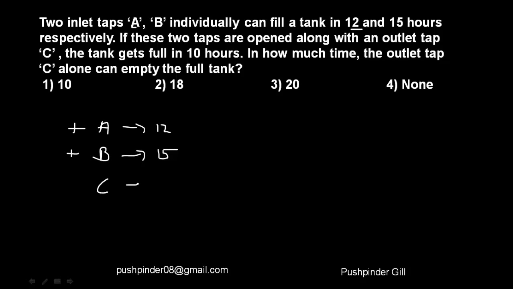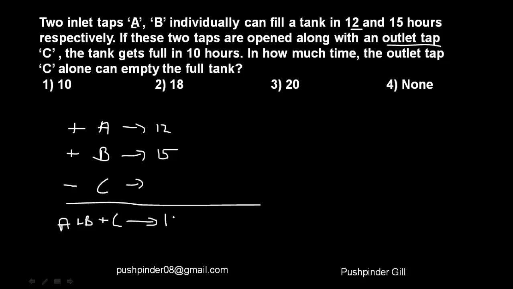Now C is what I have to find out, and it has given me that A and B and C, if they operate together, now C is negative because C is an outlet tap, right? It empties. They take 10 hours to finish the job. So A takes 12 hours, B takes 15 hours, and together it takes 10 hours to finish the job. Now what I need to do is assume the work to be of some units. So I assume the work to be of 60 units. Now A takes 12 hours to finish the job. That means he must be finishing 5 units every hour.